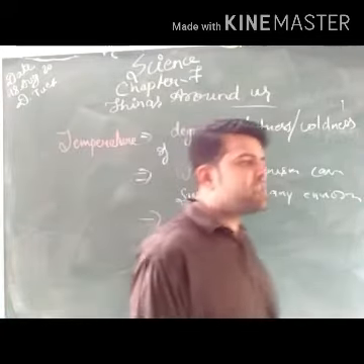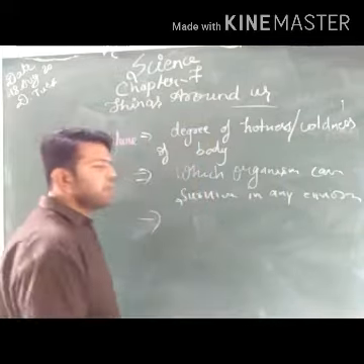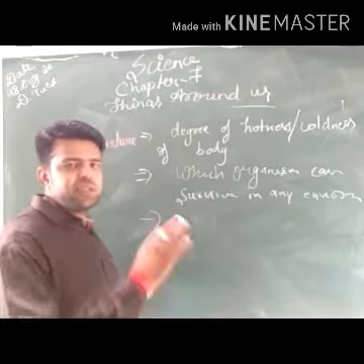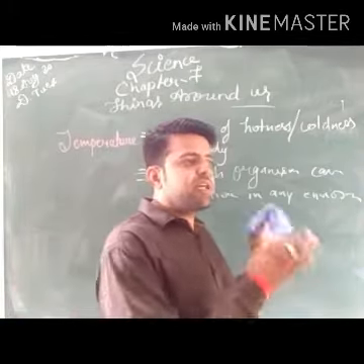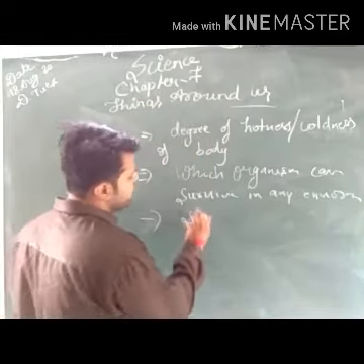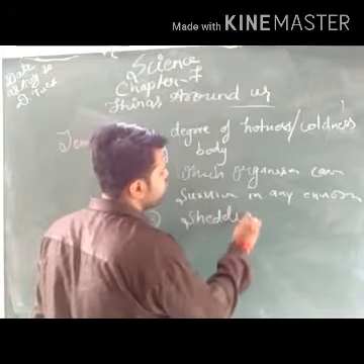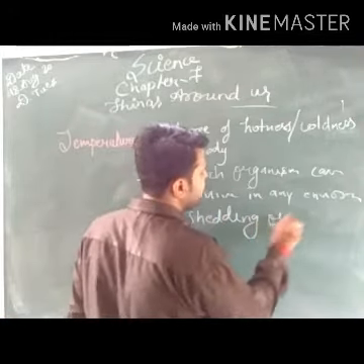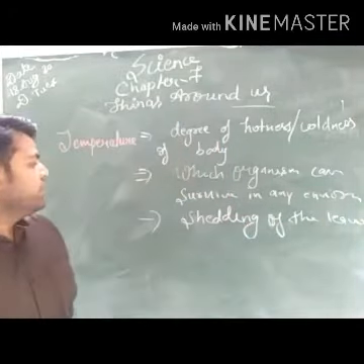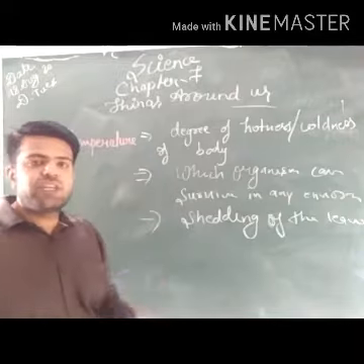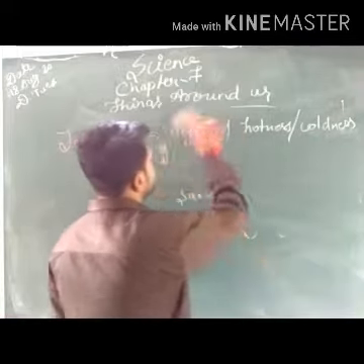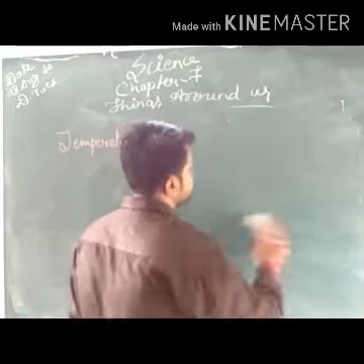Temperature also induces various activities like shedding of trees and change in the color of the leaves. Like we see during this October and November season, trees start to shed their leaves. So this activity is controlled by the temperature. This induces various activities like the shedding of the leaves and the change in the color of the leaves, etc.